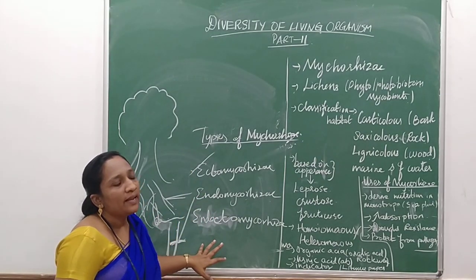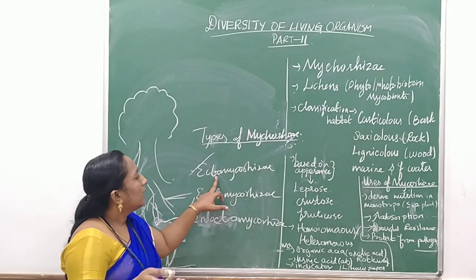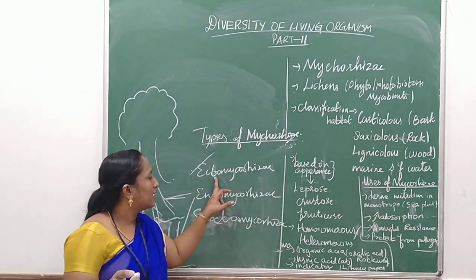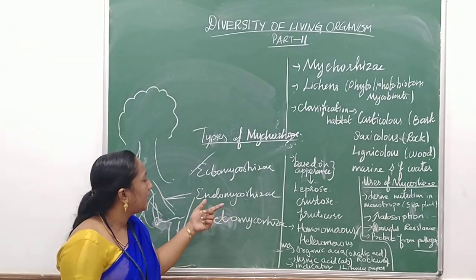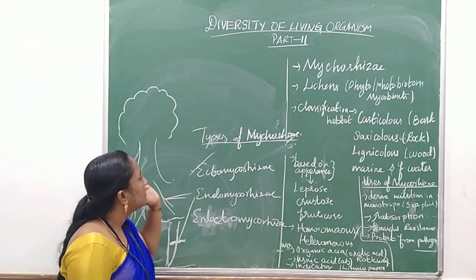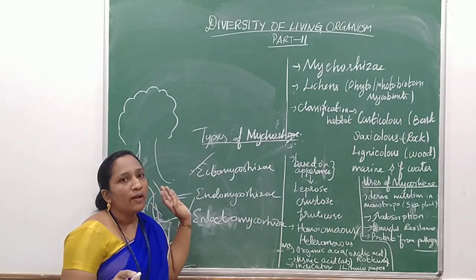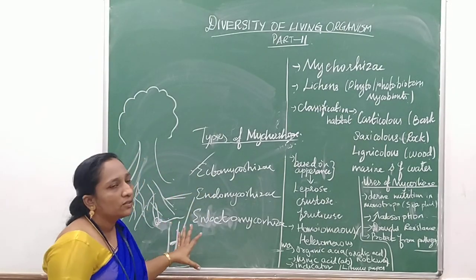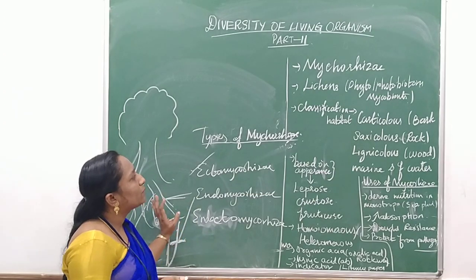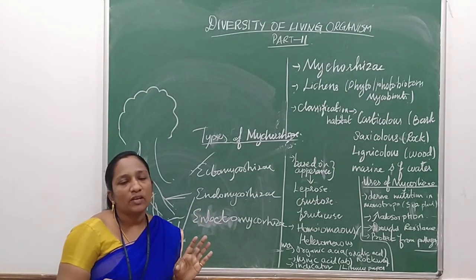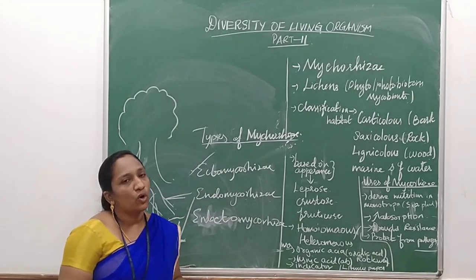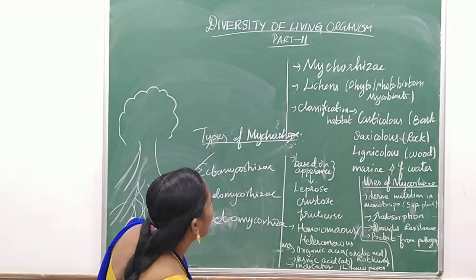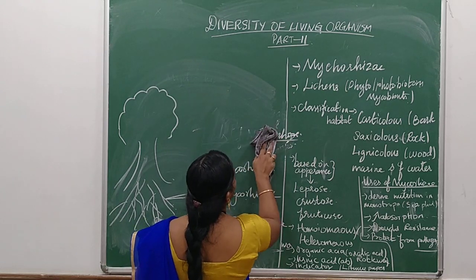Children, up to this clear? Especially for ectomycorrhizae, an example is orchid plants, and for endo it will be pinus. So pinus trees are an example for endomycorrhizae, and orchids are an example for ectomycorrhizae. Children, up to this clear? So up to now we learned the types of mycorrhizae. What is mycorrhizae? The mutualism between the fungi and the plant is called mycorrhizae. Next, we are going to learn about lichens.